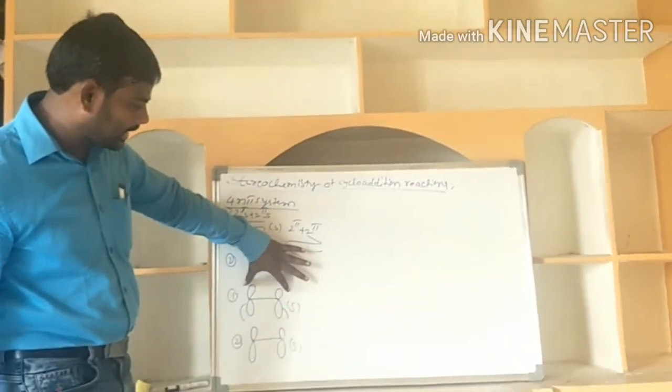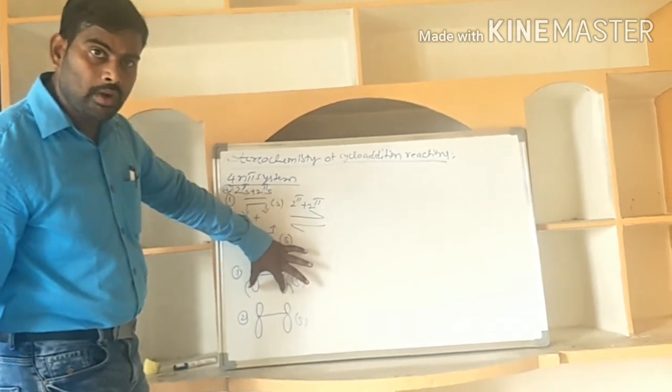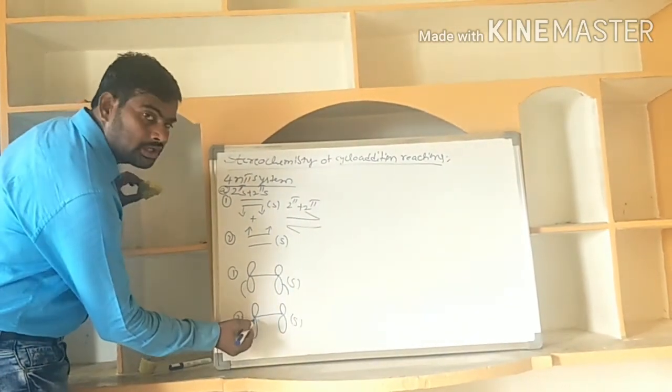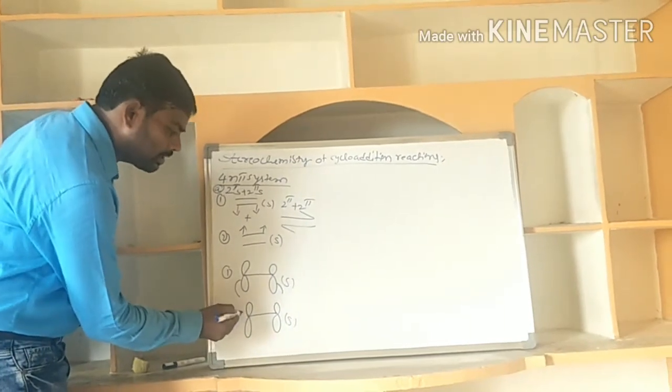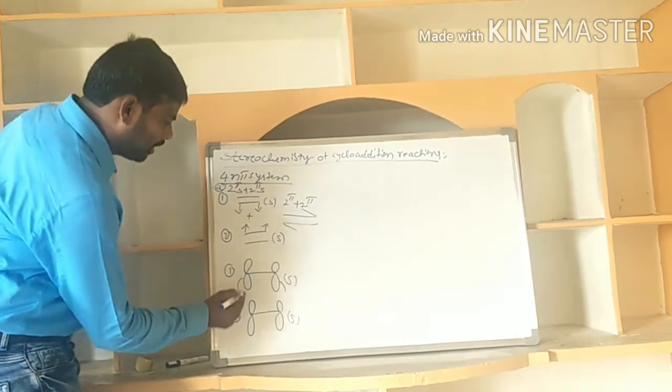This partner is acting as a supra addition, because on the same face it is developing the new sigma bonds here. And this partner is also acting as supra. Supra means same face. It may be the bottom face or the top face.